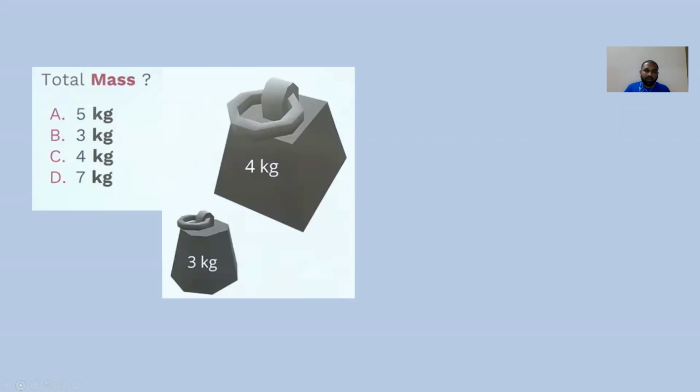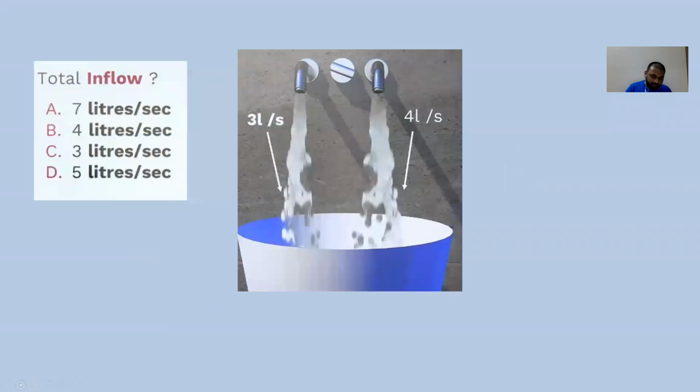First, a very simple question. What is the total mass of this? 4 kg is there, 3 kg is there. How can we add? Simply 4 plus 3 is equal to 7 kg. So we can simply add and get the answer, because mass is a scalar. Simple mathematics.